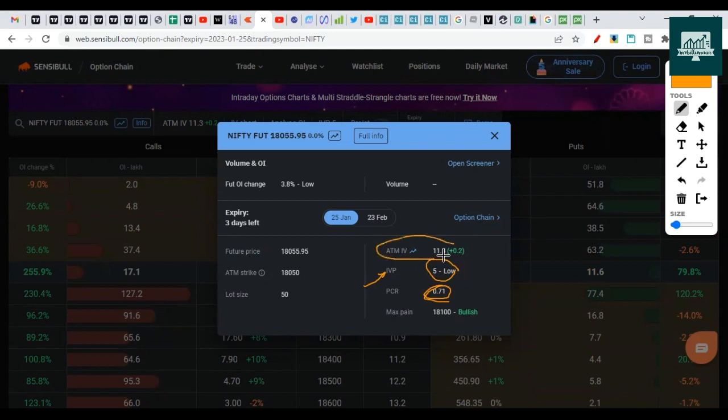At the money IV is more than IVP, and IVP ranges from 0 to 100. At 100, it will be extreme volatility and extreme bearish cases. But here there is a chance of reversal, and max pain is also showing as 18,100. Max pain data works well near the expiry. But these three things, PCR, IVP, and at the money IV, are telling us that there could be a potential reversal. So at least we can expect 18,500 this week or next week.